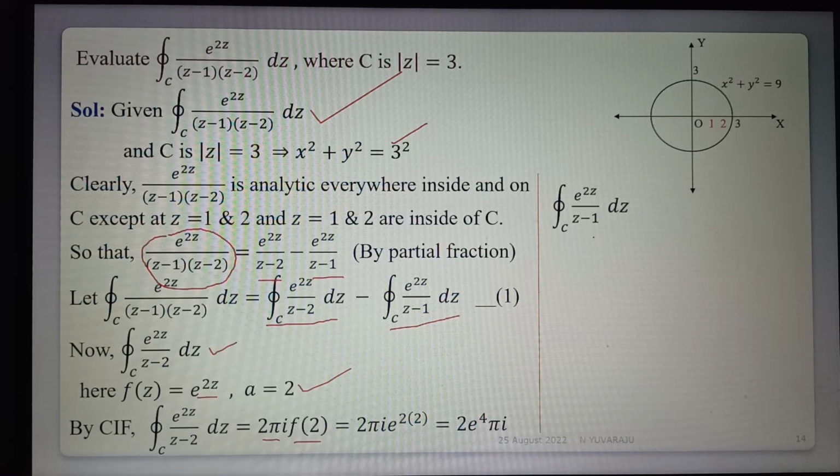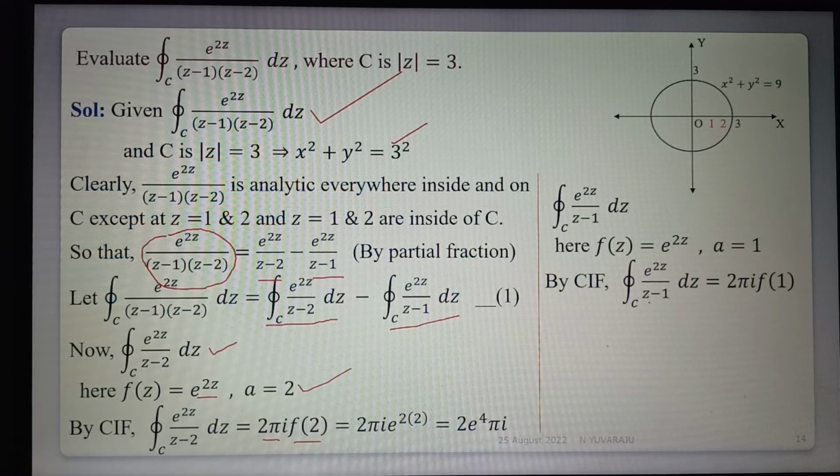The integral of e power 2z by z minus 1 dz. Here f of z is equal to e power 2z and a is equal to 1. By Cauchy's integral formula, 2 pi i into f of a, with a equal to 1. So replacing z by 1 in e power 2z, that is 2 pi i into e power 2, which is 2 e square pi i.